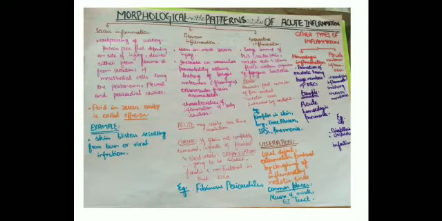Let's talk about the morphological patterns of acute inflammation. The first one is serous inflammation. It is an outpouring of watery, protein-poor fluid, depending on the site of injury, derived either from plasma or from secretions of mesothelial cell lining the peritoneal, pleural, and pericardial cavities. Fluid in a serous cavity is called effusion. Examples include the skin blisters resulting from burns or viral infections.